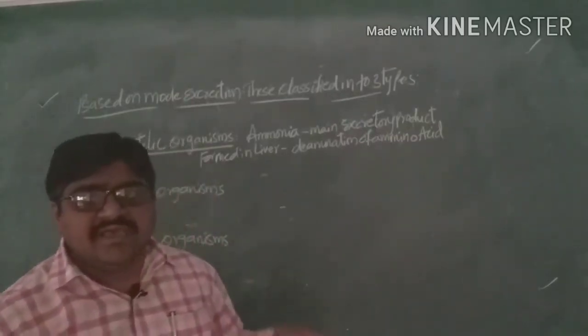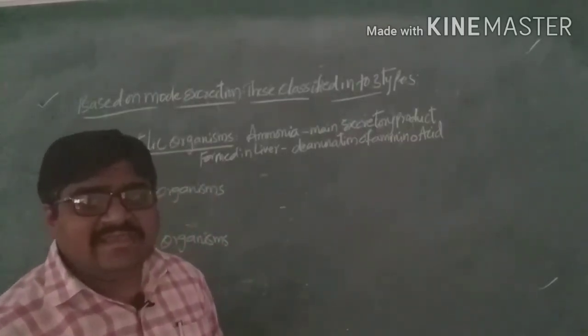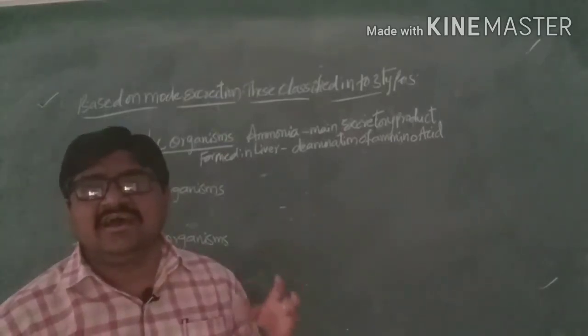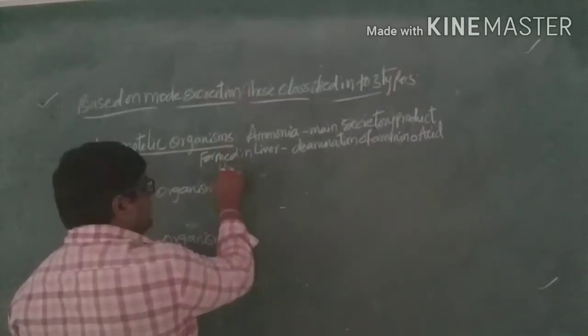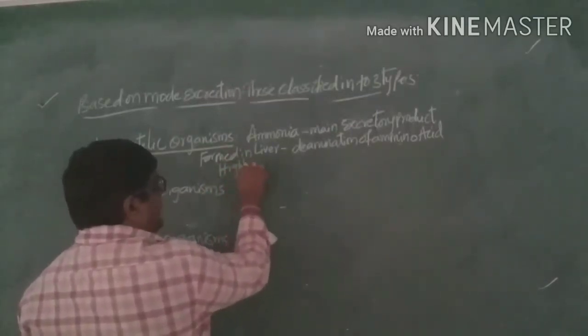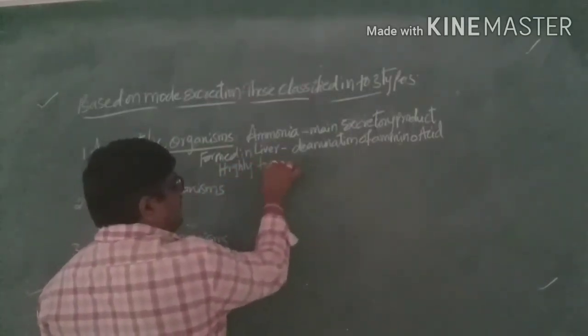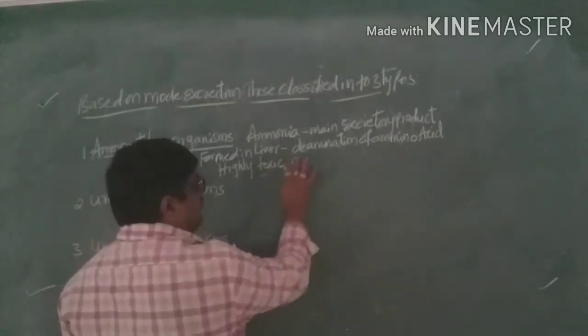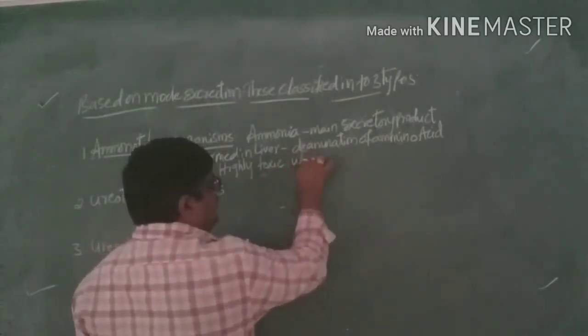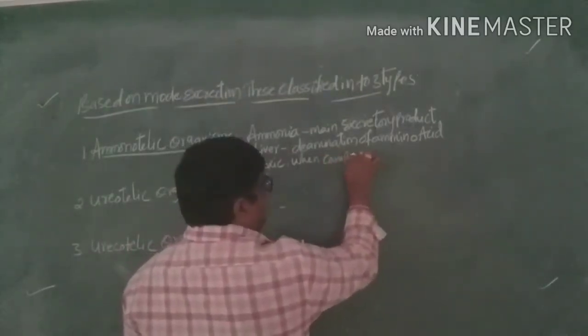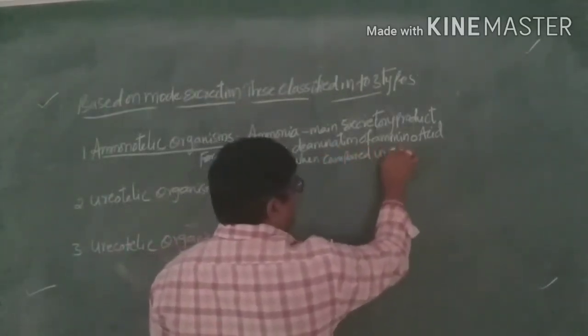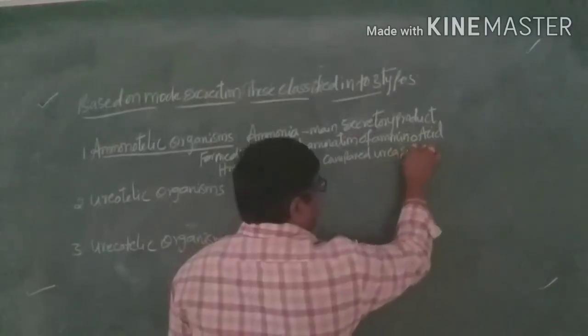Also, ammonia is highly toxic in nature when compared to urea and uric acid.